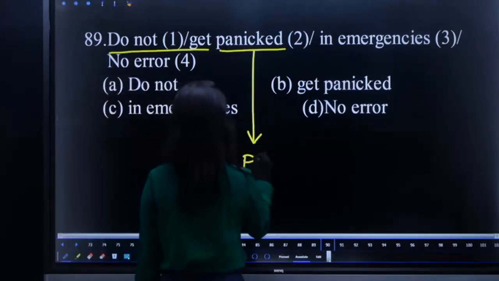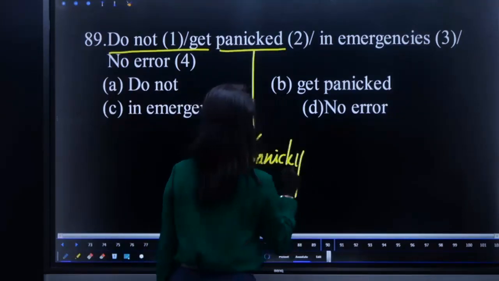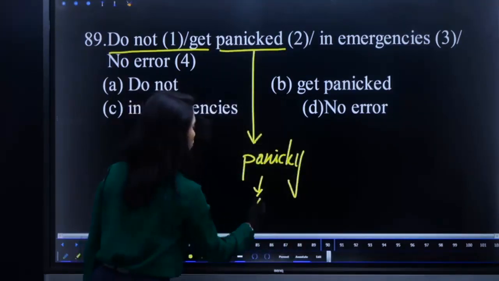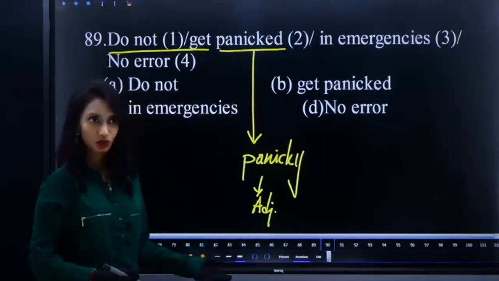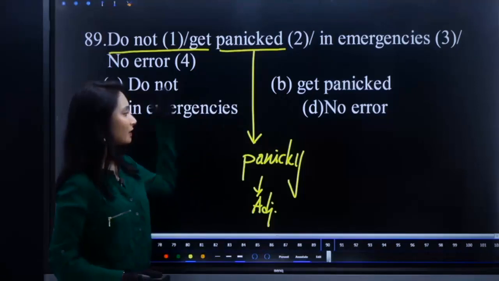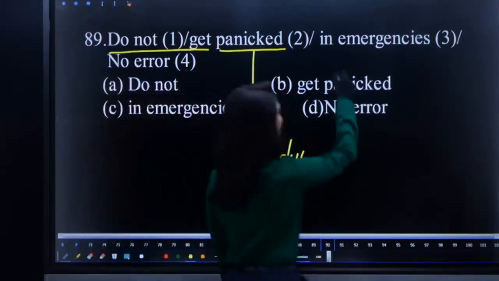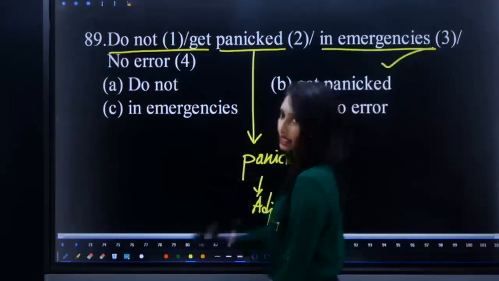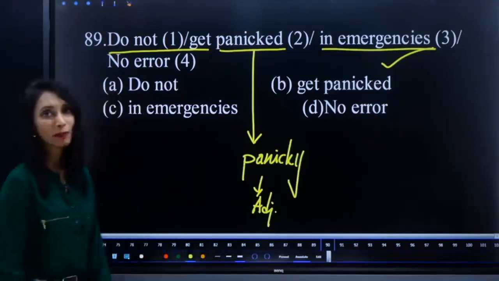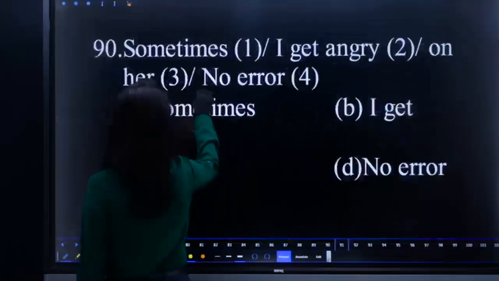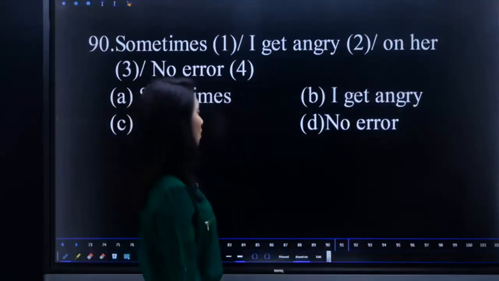That is panicky. Panicky is an adjective, so you don't need to use V3 to make it an adjective. So replace panic with panicky. And it is appropriate to use emergencies. It is correct only. Take screenshot. Not panic, panicky. Question number 90. Sometimes I get angry on her. What is the error?